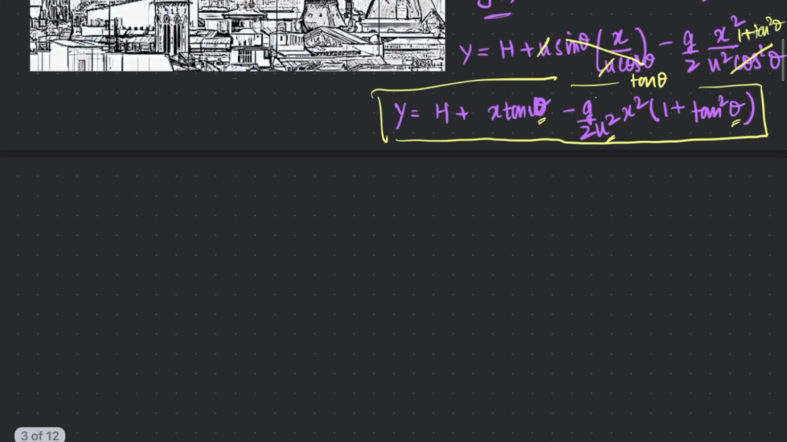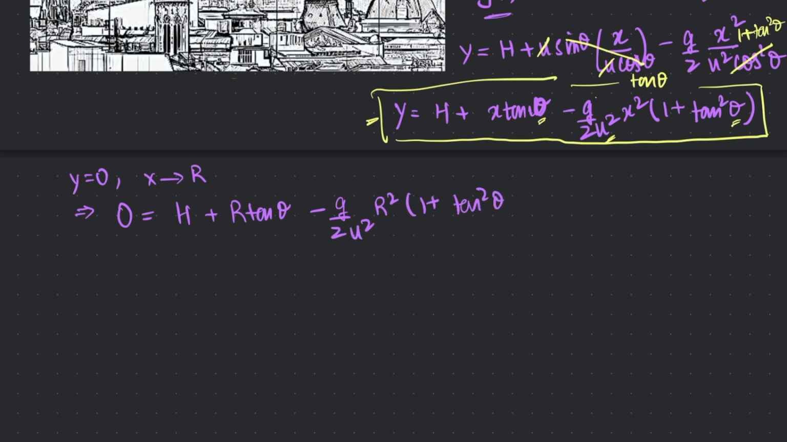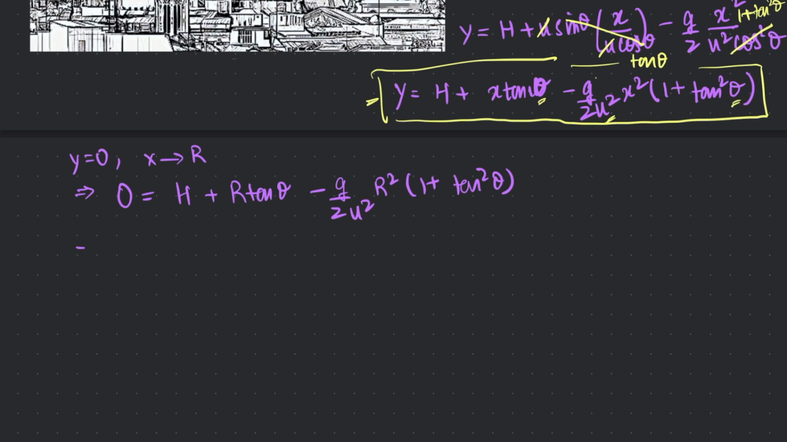So we can re-express this equation for that point, and so in that case y becomes 0, x will be replaced with r, and that gives us 0 equals h plus r tangent of theta negative g by 2 u squared r squared 1 plus tangent squared of theta. We can move things a bit around, and we are left with r squared 1 plus tangent squared of theta equals h plus r tangent of theta.